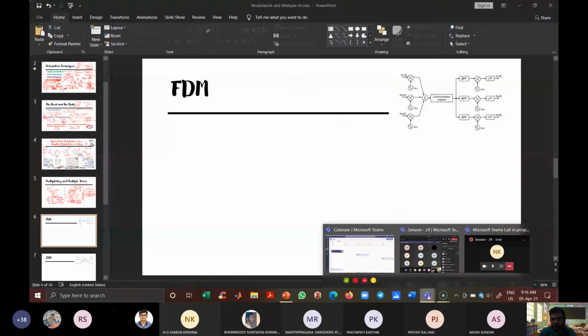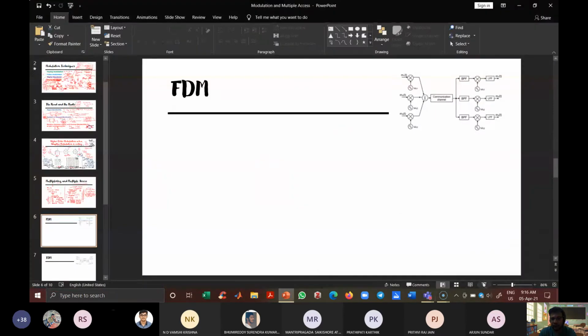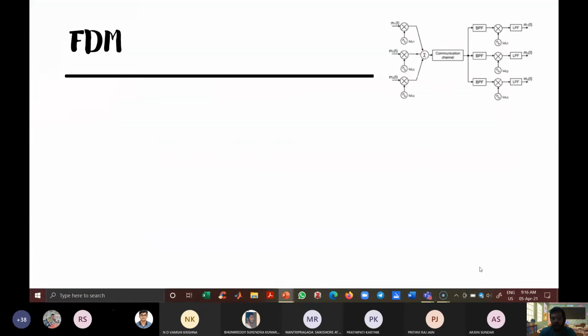At the FDM and TDM part, here you have a small block diagram. It explains the overall thing that is happening in FDM. I will just connect this.